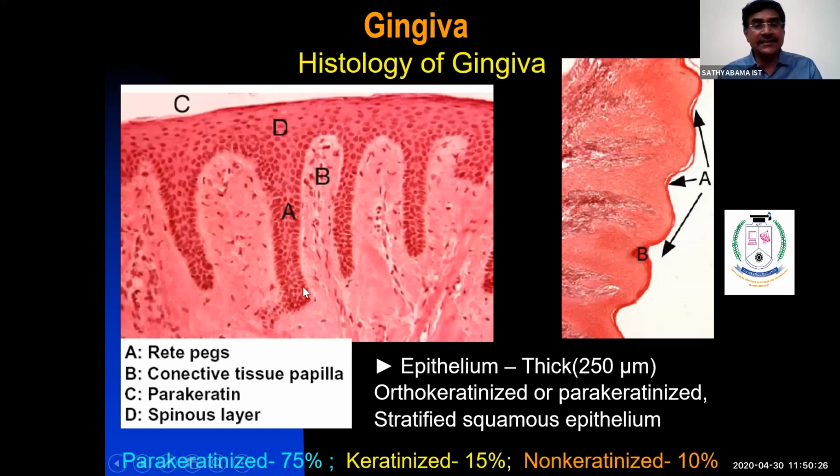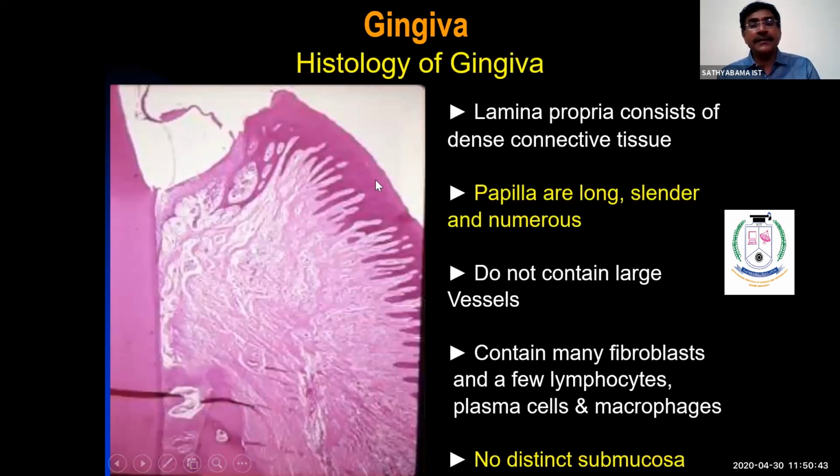As I said, the junction between the epithelium and connective tissue shows irregular interdigitations, alternating elevations and projections called the rete ridges. See, this is the lamina propria. This is epithelium, connective tissue, and this is the bone.